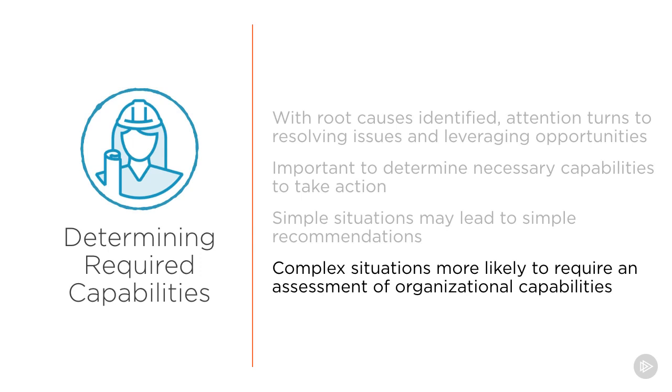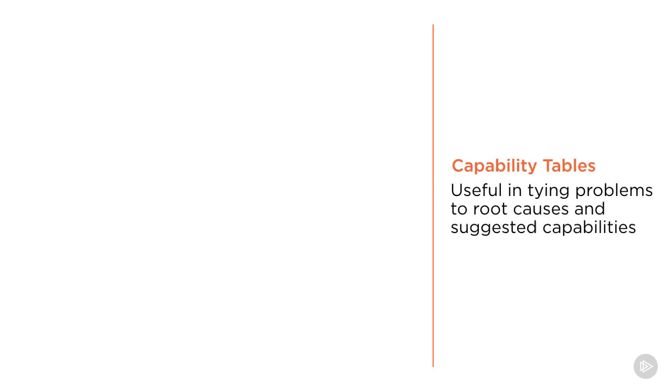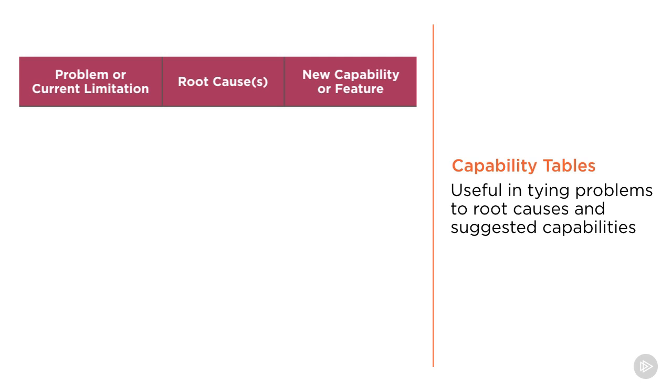As such, we can use tools like a capability table in order to help. These are useful in tying problems to root causes and suggesting capabilities that might be useful for dealing with them. Here as headers, we have problem or current limitation, along with root cause or causes, and new capability or feature that we might be proposing.